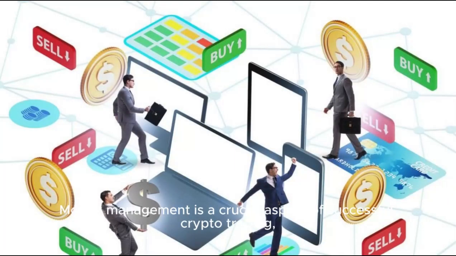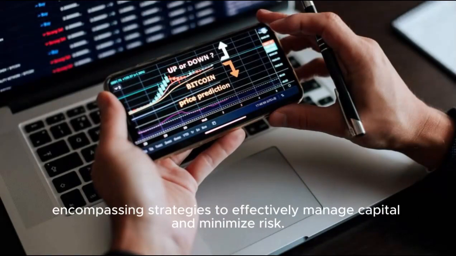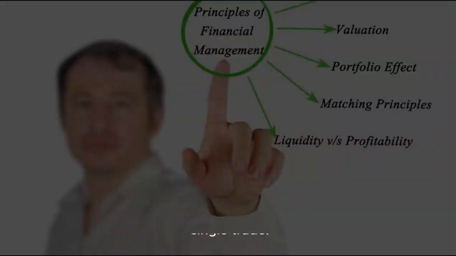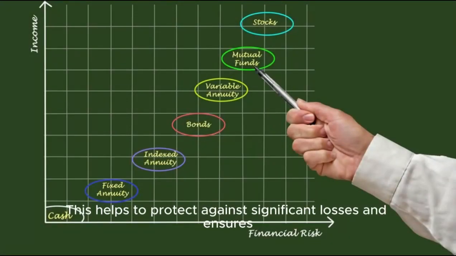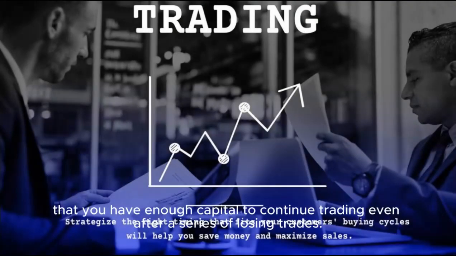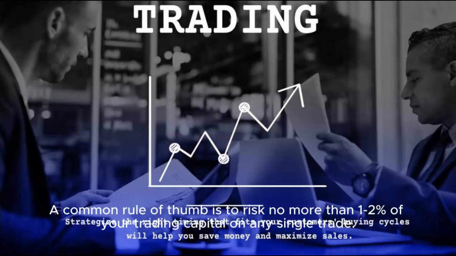Money management is a crucial aspect of successful crypto trading, encompassing strategies to effectively manage capital and minimize risk. One fundamental principle of money management is to only risk a small percentage of your trading capital on any single trade. This helps to protect against significant losses and ensures that you have enough capital to continue trading even after a series of losing trades. A common rule of thumb is to risk no more than 1-2% of your trading capital on any single trade.